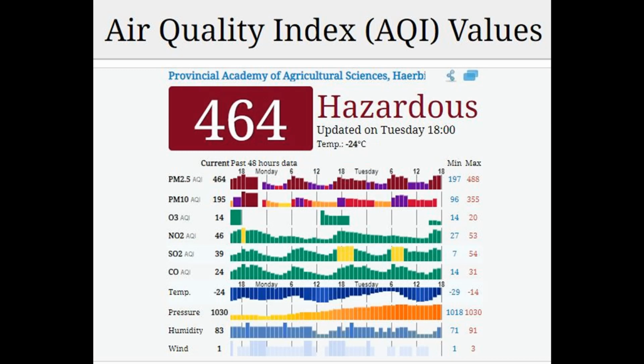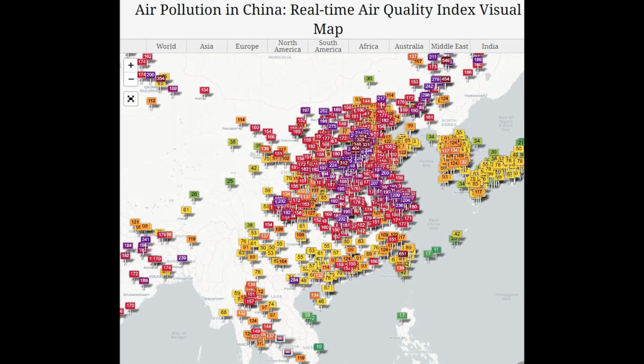The data from China tells a different story. China's AQI sits between 90 to 490, which puts China firmly in the range of poor to hazardous air quality on an average day. The comparison is staggering, but not surprising, as China has some of the worst air quality in the world as exhibited here in this image.